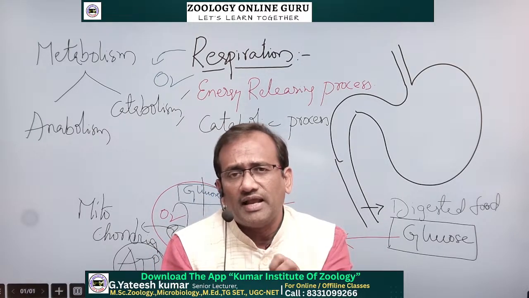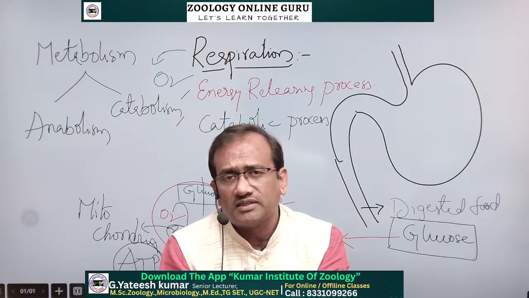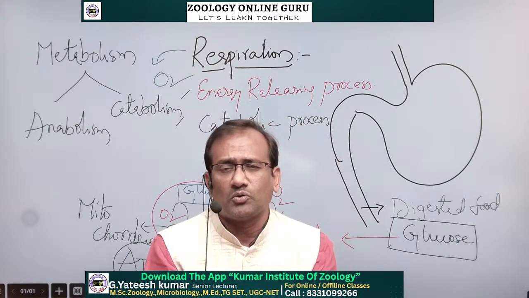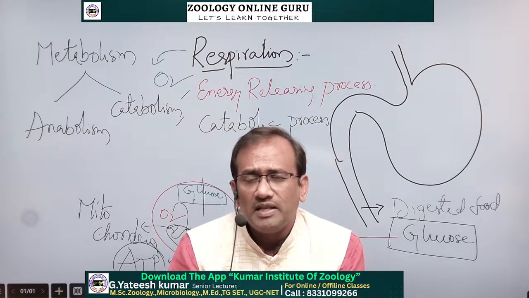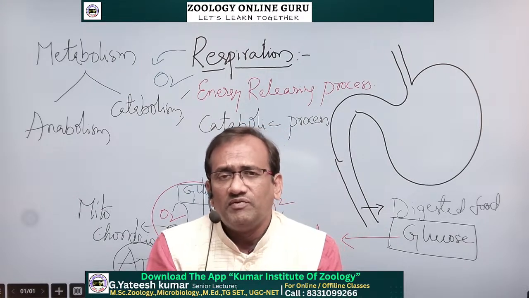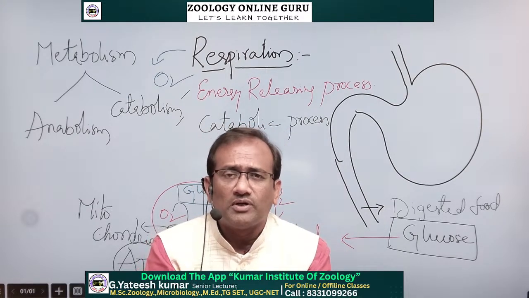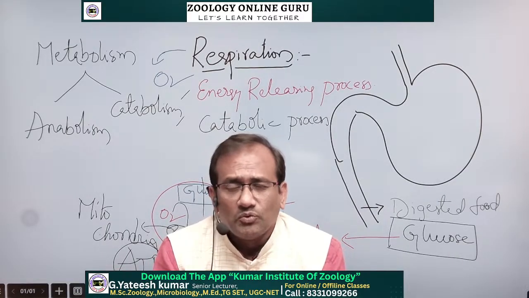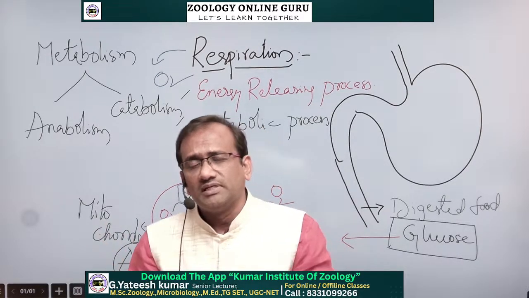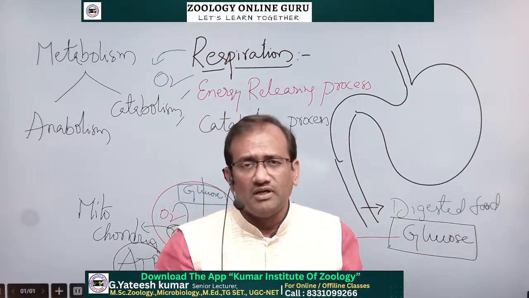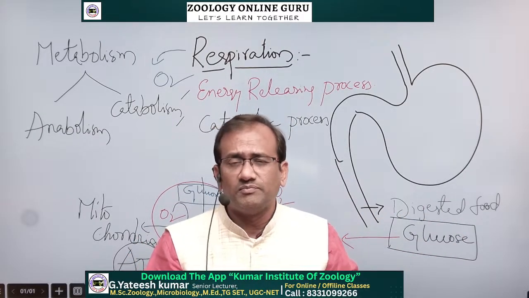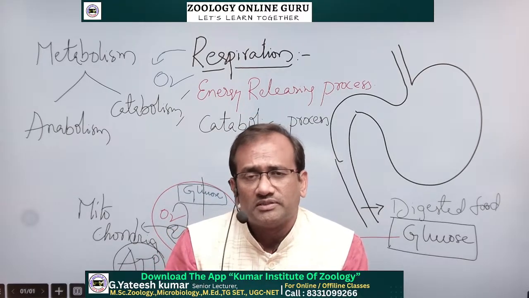All those biochemical reactions collectively are known as metabolism. All the reactions in the animal body or plant body or living organisms, collectively, are known as metabolism. Metabolism is of two types. One is a constructive process, the second one is a destructive process. Construction means anabolism. Photosynthesis is the best example of anabolism.